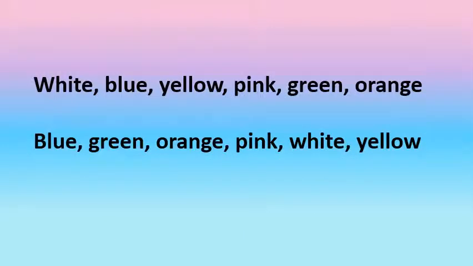Here are some more words and let's arrange them in correct alphabetical order. The first word is blue. After A comes B. There is no word with the letter A here. So, we look for the word B. B for blue here. Then after B comes C. There is no word with the letter C. So, we look for the other letter. Well, here we go. We have blue, green, orange, pink, white and yellow.